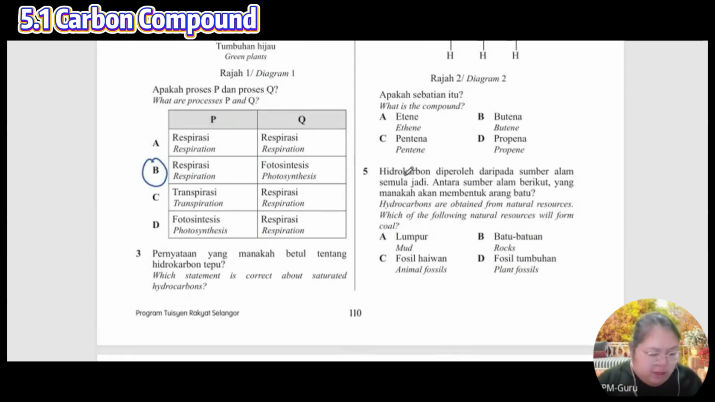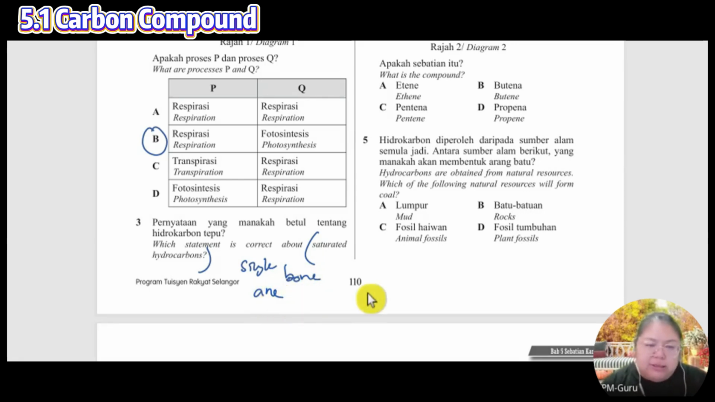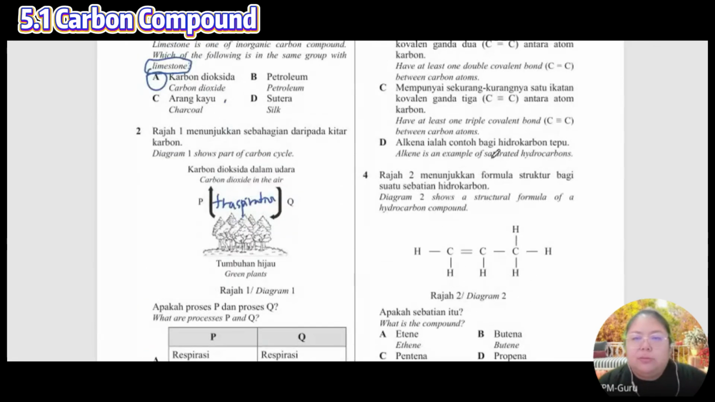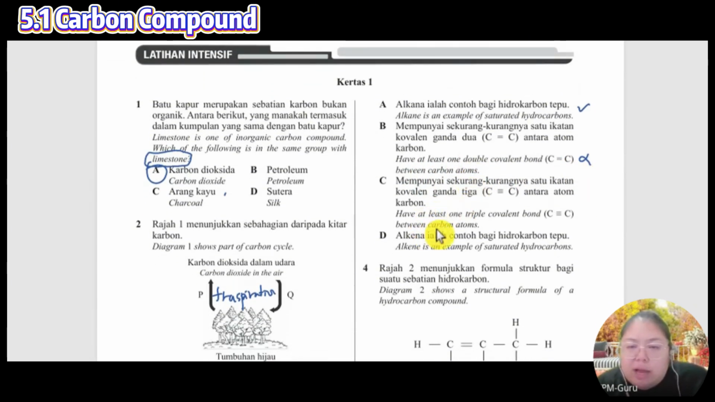Okay, number 3. Which of the statements is correct about the saturated hydrocarbon? Okay, saturated hydrocarbon, we see about that. Single bond. Single bond. Okay, the name is ane. Okay, saturated. So we see A. Alkane is an example of saturated carbon. Yes, correct. Okay, have at least a double? No, only single, is it? So this one have at least, also no. Alkene is unsaturated. So the answer is A.